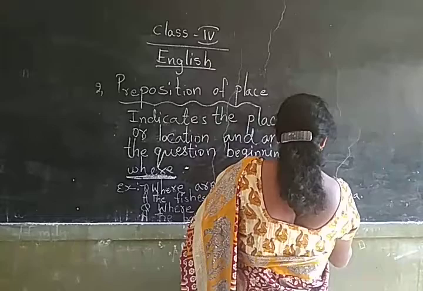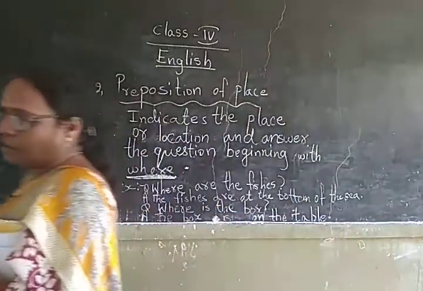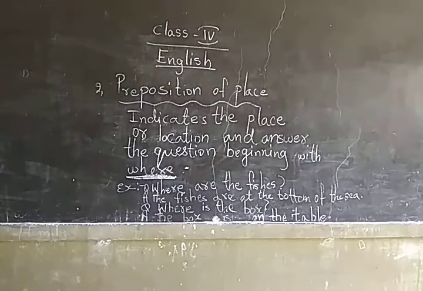Understood, Nana? So, preposition of place indicates the place or a location and answers the question beginning with where.